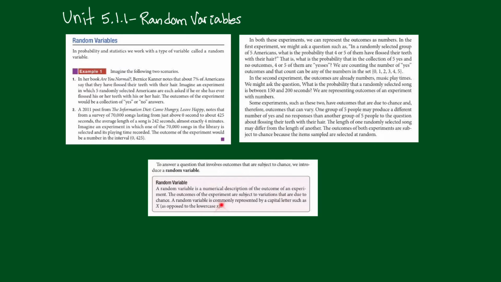A random variable is commonly represented by a capital letter X as opposed to a lowercase x. So what we're saying is that a random variable is a numerical description of the outcome of an experiment. Now, in this first experiment, we had yes or no answers, but what we did is we decided to count the number of yes or no answers. So we're going to describe with numbers the outcomes of that experiment. In the second example, the outcomes were already numbers, right? Because it was just the time, the length of time a song plays.